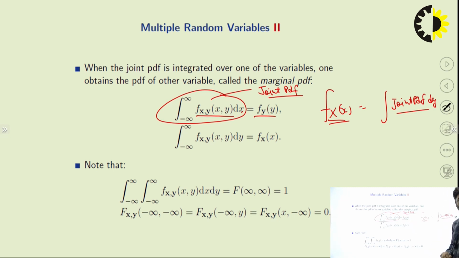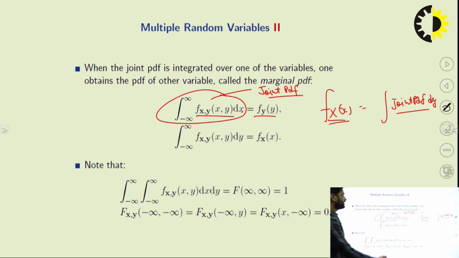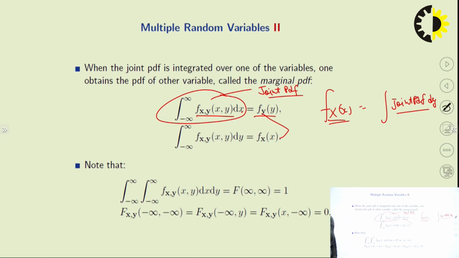Here you can see this is the joint PDF. Now, the joint PDF integrated over one of the variables, and one obtains the PDF of the other variable, that is called the marginal PDF. What do we call this? Marginal PDF, or you can say marginal density.